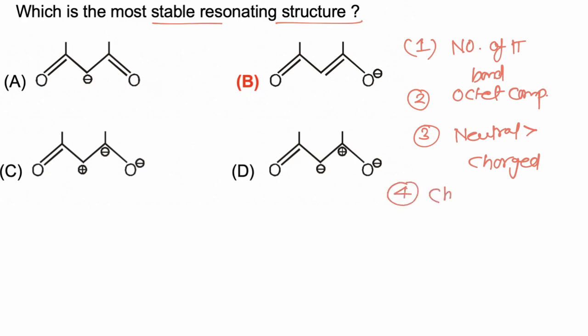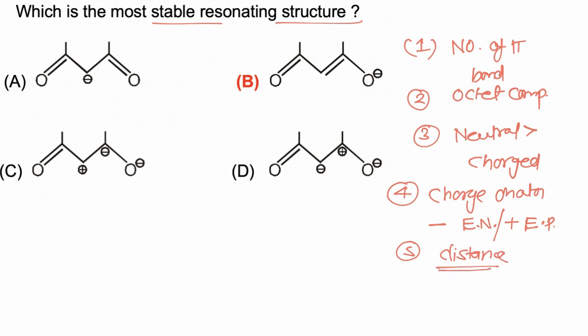Then we compare the charge on the atom. So negative charge is always stable on a more electronegative atom and positive charge on an electropositive or less electronegative atom. Then at last we have to compare the distance between charges. Opposite charges must be present at minimum distance and same charges must be present at maximum distance.